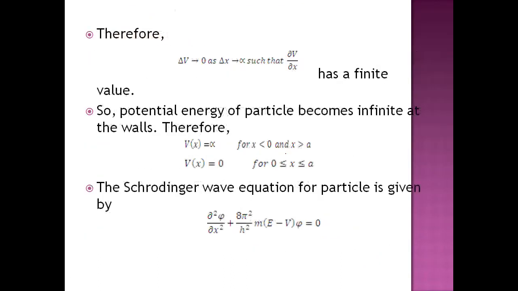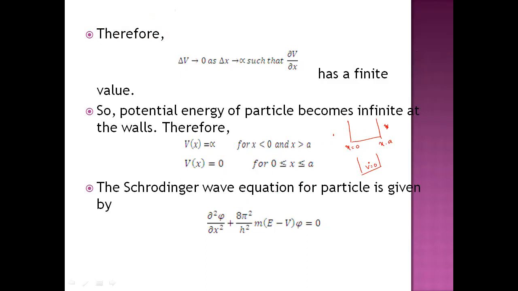If you write the same thing as conditions, V of x, the potential, will be infinity outside the well. Outside the well means before the first wall and after the second wall. Here the particle is outside the well, so the potential will be infinite. When the particle is inside the well, the potential will be equal to 0. These are the two conditions we are supposed to apply.